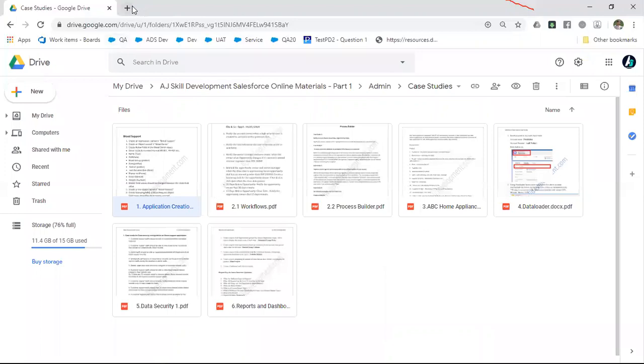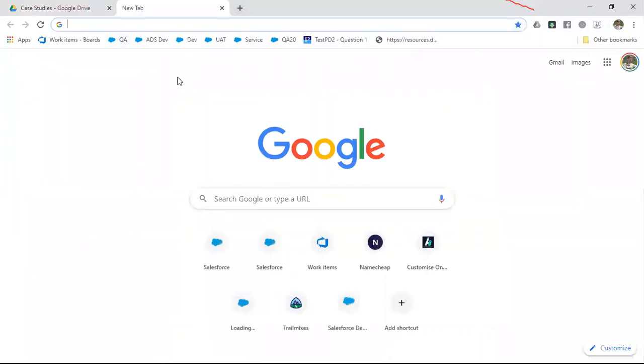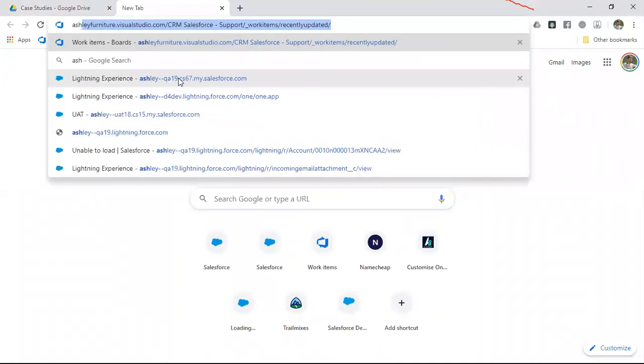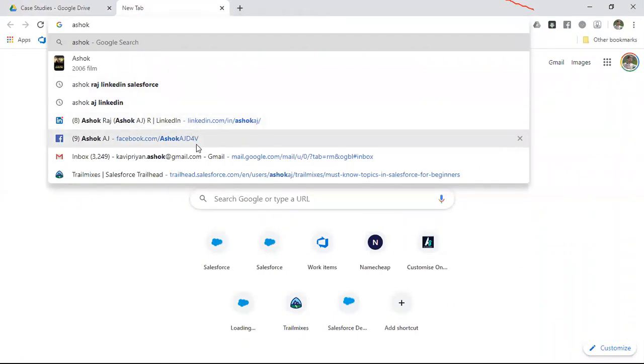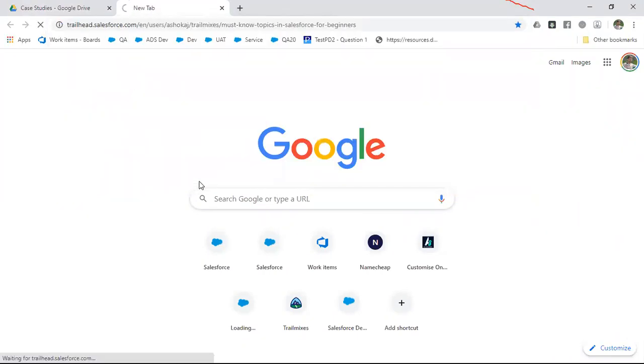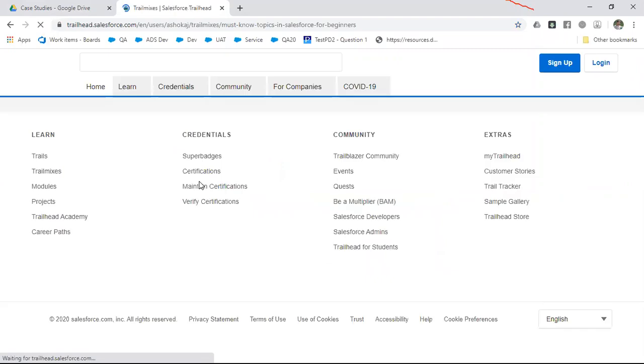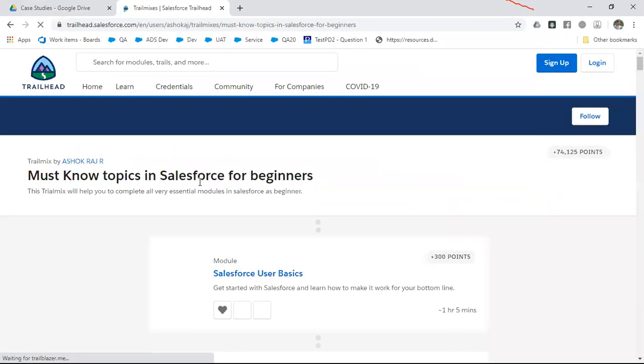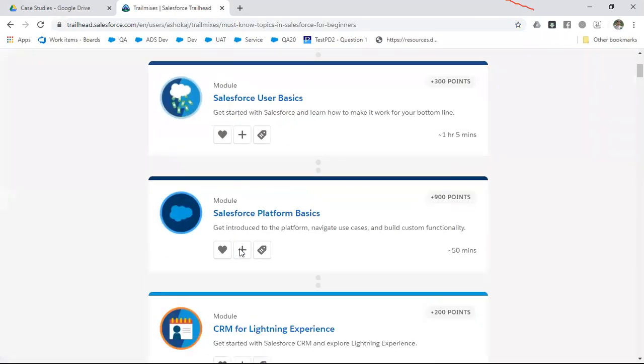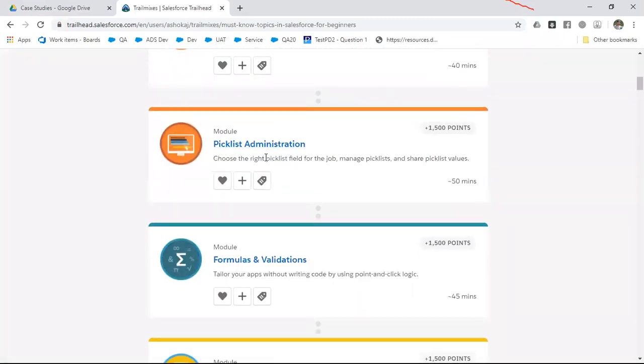Or I have shared you a PDF regarding some 12 steps. Did you get a chance to complete all the steps? Yes. Then you should have followed this Trailhead. Yeah, I followed it already. Okay, super. In this Trailhead, if you come down, there is a pick list administration module.